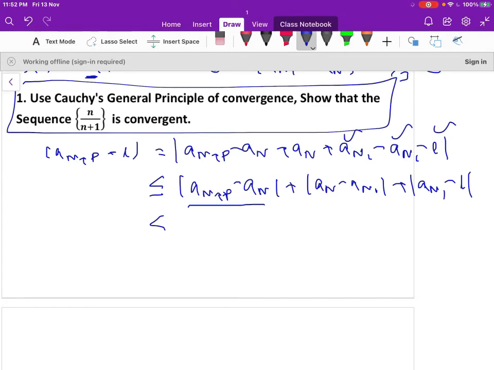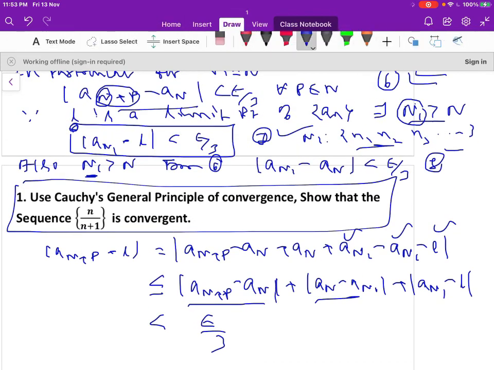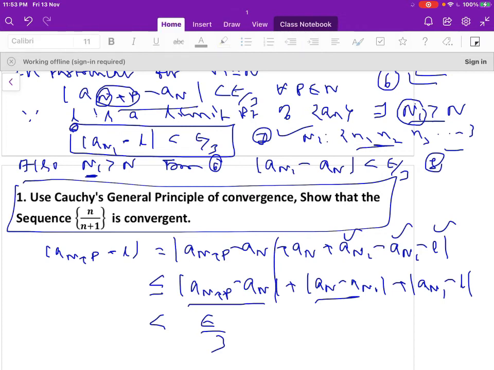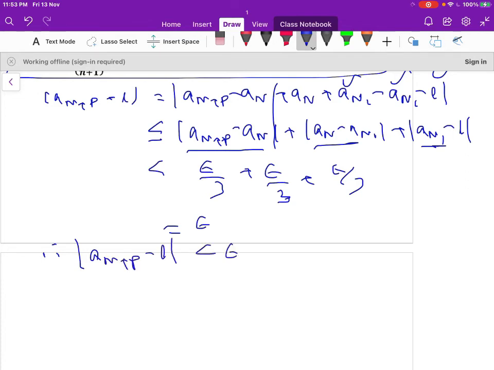So modulus of a_(n+p) minus a_n, using equation 6 here, is epsilon by 3. Then a_n minus a_n1, using equation 8, and using 7, that is epsilon by 3. So this is equal to epsilon. Therefore modulus of a_(n+p) minus l is less than epsilon.